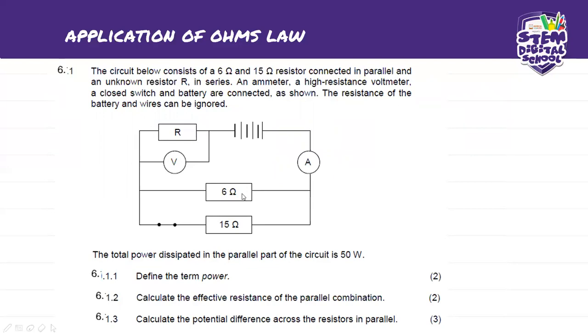And you can do that on your worksheet. It's always best for you guys to jot down whatever problem that you have. So you draw the circuit with the parallel branch already having one value of ohms. And therefore, now you can calculate the voltage across that parallel branch, the potential across the resistors in parallel. Let's see how you can do that.